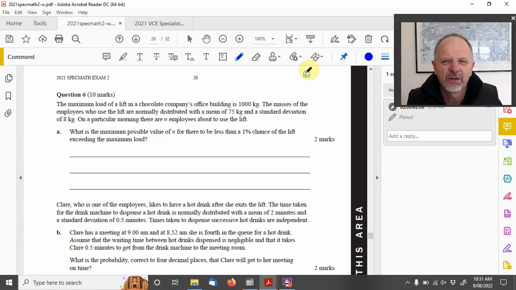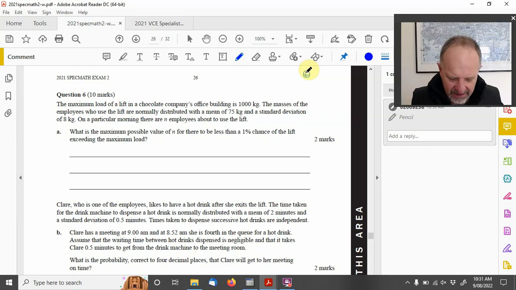Okay, so here we are, question 6 of VCAA's 2021 Specialist Maths Exam 2, Section B. So what we have here in question 6, it's a probability question, in sampling. The maximum load of a lift in a chocolate company's building is 1,000 kilos. The masses of the employees are normally distributed with a mean of 75 and a standard deviation of 8. On a particular morning, there are N employees about to use the lift.